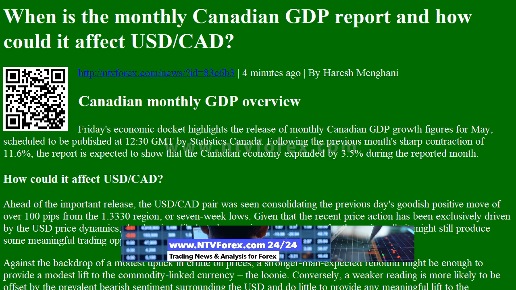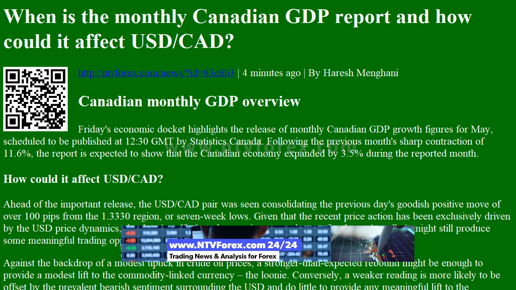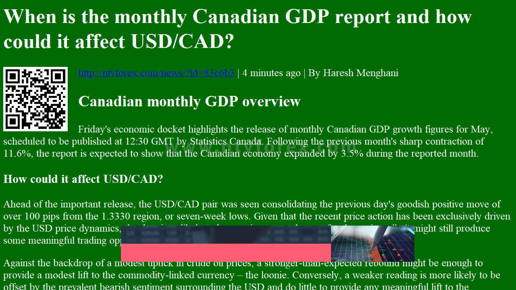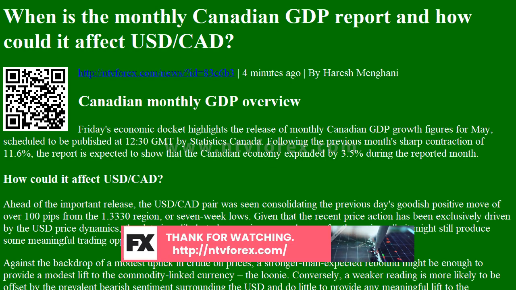Canadian Monthly GDP Overview. Friday's economic docket highlights the release of monthly Canadian GDP growth figures for May, scheduled to be published at 12:30 GMT by Statistics Canada. Following the previous month's sharp contraction of 11.6%, the report is expected to show that the Canadian economy expanded by 3.5% during the reported month. How could it affect USD CAD?